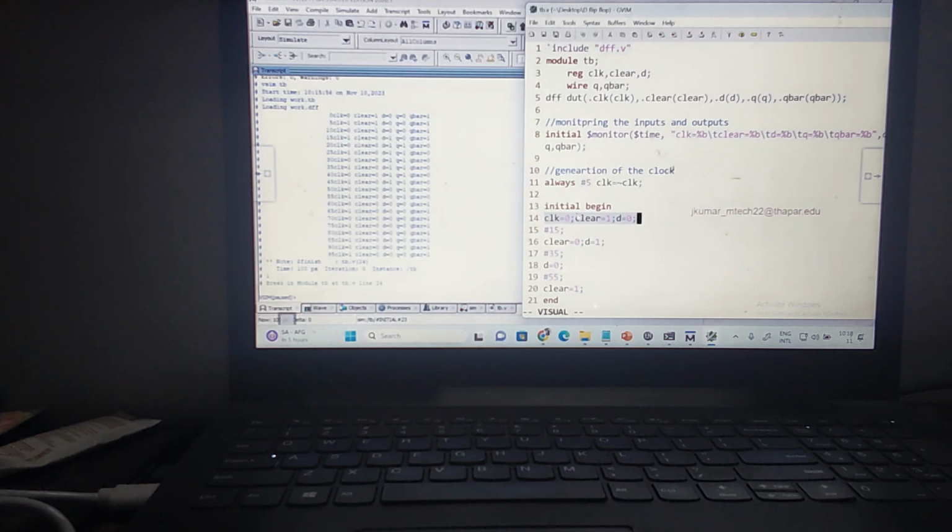What is my clear? I'm making clear equal to 0. What is d equal to? 1. D is equal to 1. But this change is happening at the negative edge. The transition goes from 1 to 0, which means negative edge. Okay. Let me explain the timing diagram, then you will understand.